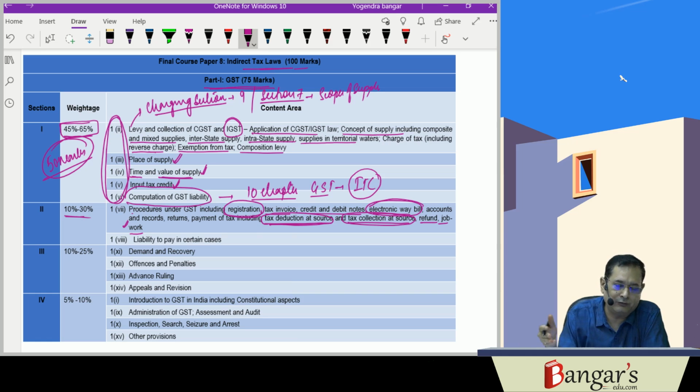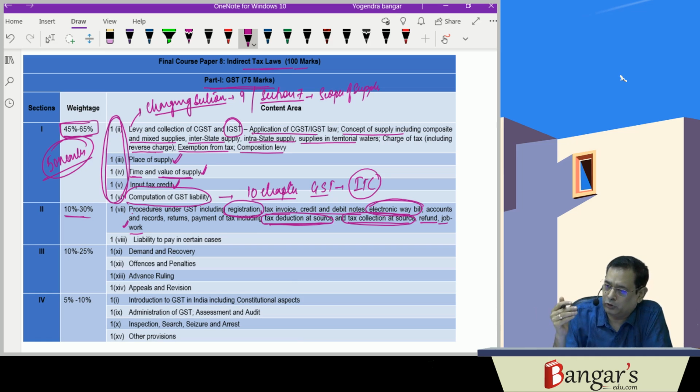Refund we have just seen in respect of zero rated supplies, where they are asking for the refund. You have to calculate the amount of refund, so that is also important. If you do the practical questions and the same type of question comes in the exam, then you can easily score good marks.